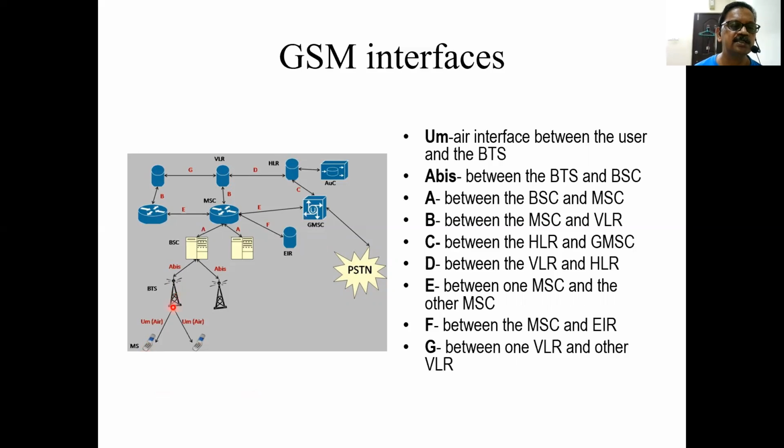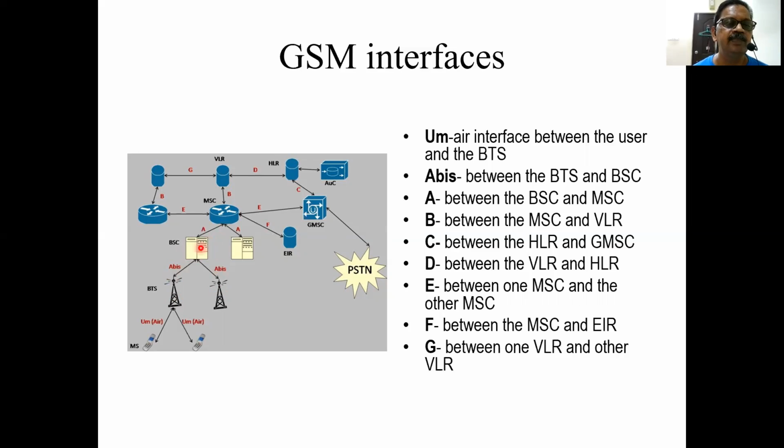This is known as the air interface and technically known as the Um interface. The interface between BTS and mobile station is the Um interface. Similarly, the base stations are connected to the BSC, and the interface is known as the A-bis interface, the interface between BSC and BTS.